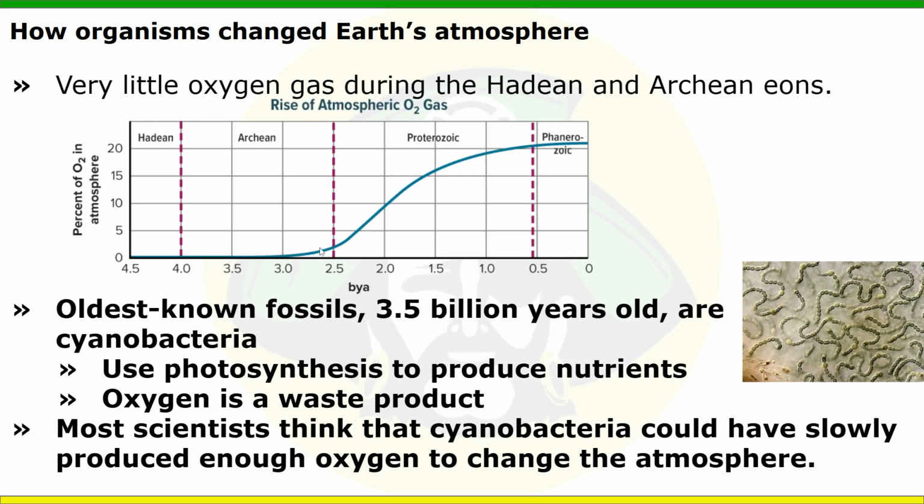As we get to the end of the Archean, we start getting some, and then it got a lot more oxygen in the Proterozoic. And then in our current era, we're sitting just above 20% oxygen in our atmosphere.